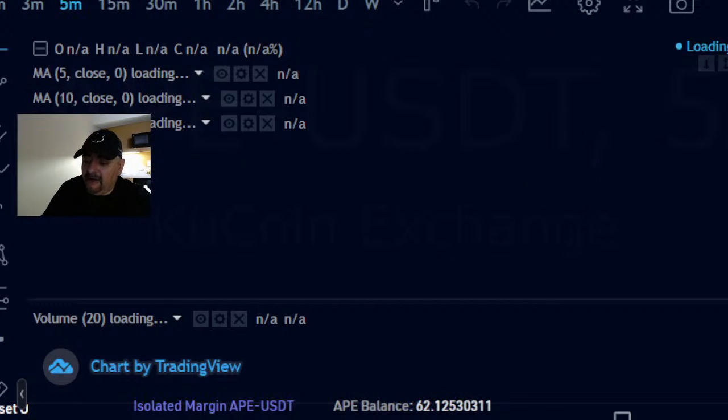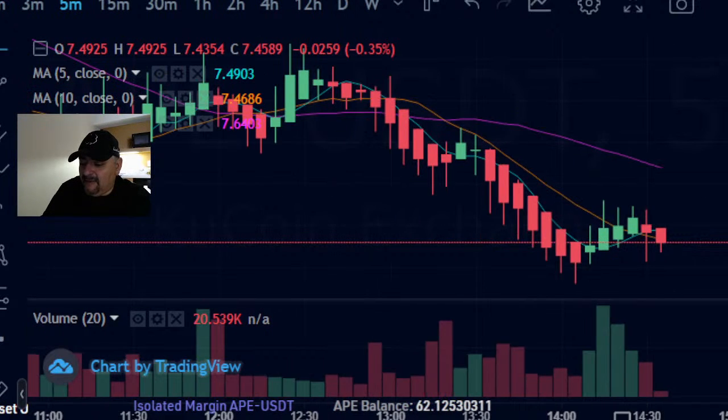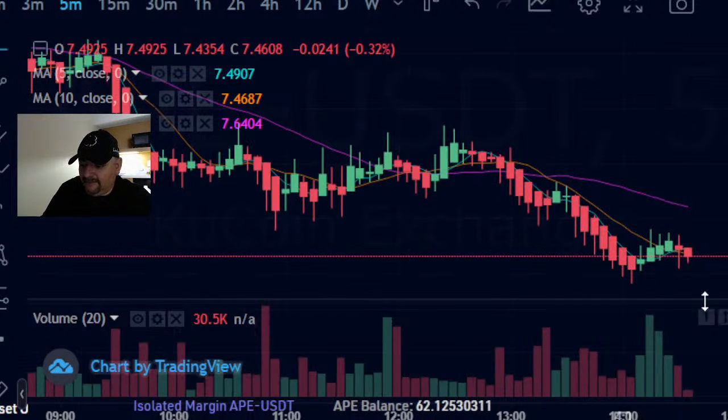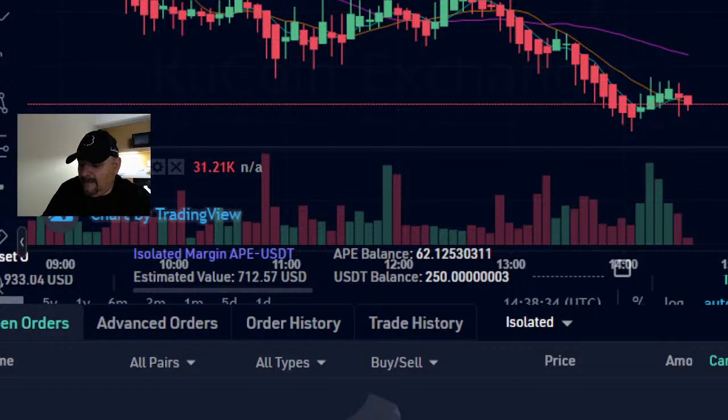We're going to come over here and buy a little more Ape on this dip. Ooh, look at this dip, baby. So the 200 we borrowed plus the 50 that we moved over gives us $250 of ApeCoin, which we'll be picking up at $7.48.